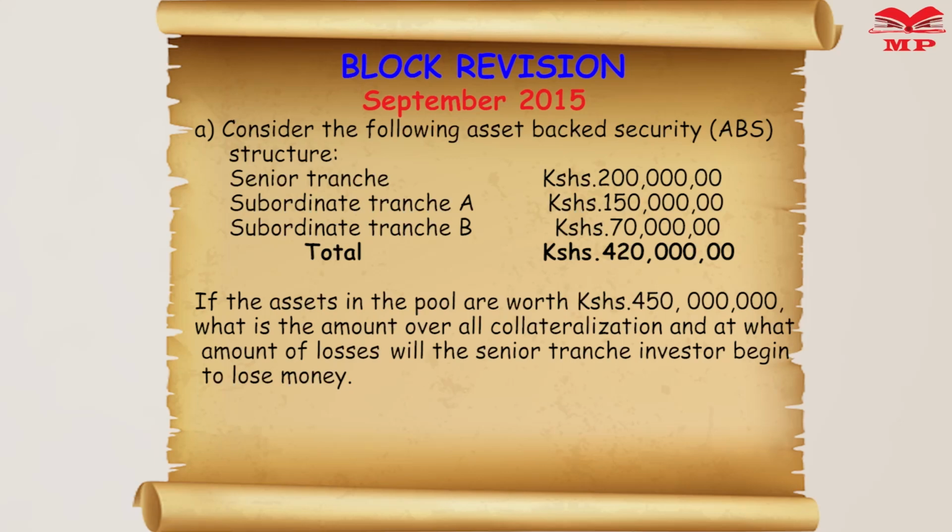We can see the senior tranche has got 200 million. Subordinate tranche A has got 150 million par value. Subordinate tranche B has got 70 million par value. The total of the tranches is 420 million. We are told that if the assets in the pool are worth 450 million, what is the amount of overcollateralization, and at what amount of losses will the senior tranche investors begin to lose money?